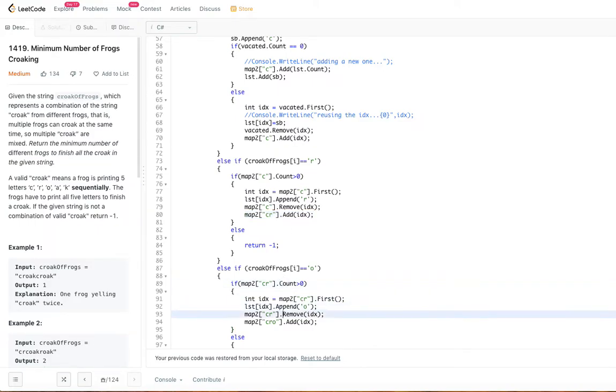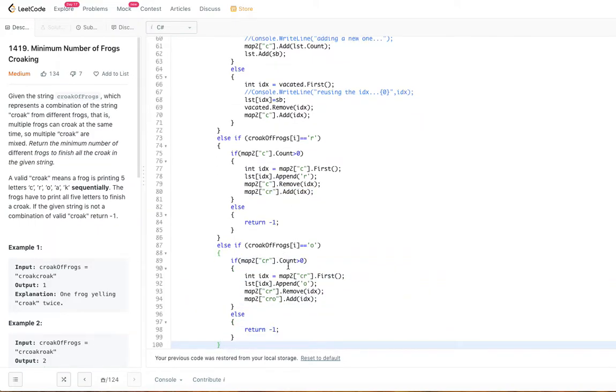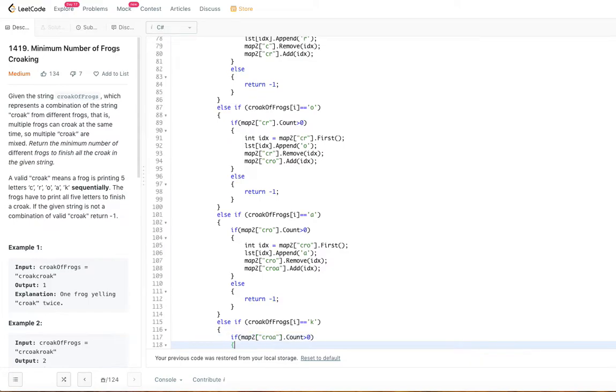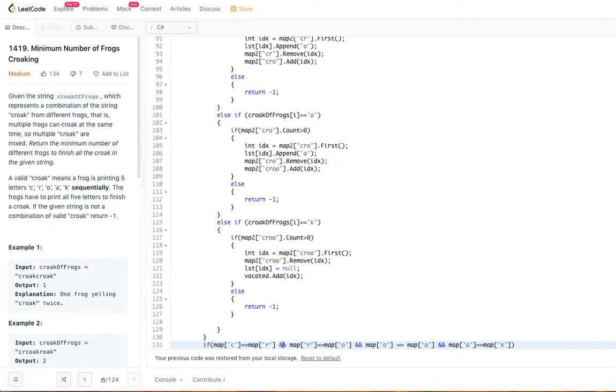The only difference is, if you see O, that means you should have some CR somewhere. That's what we are going to check. CR is there. Otherwise, you return -1. So once you encounter CR, you are going to add O to this. That is appending, and then remove it from the CR map and add it to the CRO map. Similarly, A, same thing. But for K, it's a little bit different.